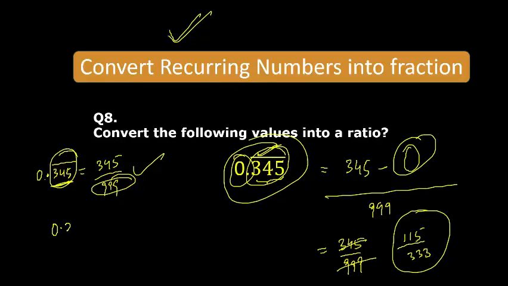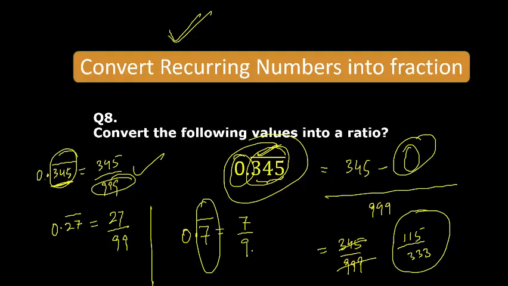What would be 0.27 bar? You can find this answer in 1 second. It is 27 upon 99. Right? What is 0.7 bar? If it is just after the point repeating, it is 7 upon 9, because here we have a single digit, single 9. If we have double digits, double 9.